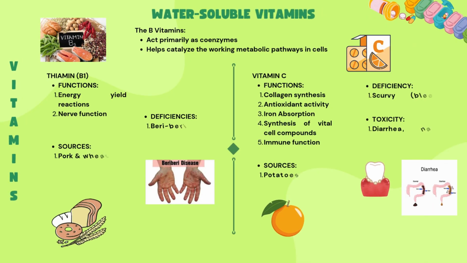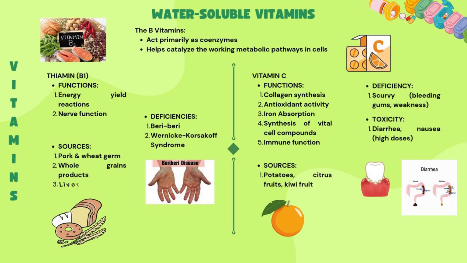Water-soluble vitamins. The B vitamins act primarily as coenzymes, which help catalyze the working metabolic pathways in cells. For vitamin B, we have thiamine, B1. The functions, energy yield reactions, nerve function. Sources, pork and wheat germ, whole grains products, and liver.